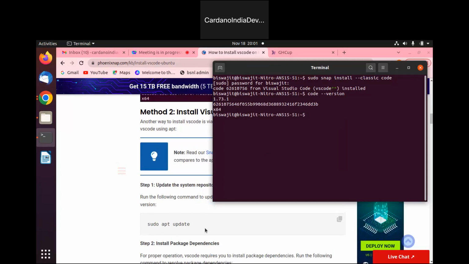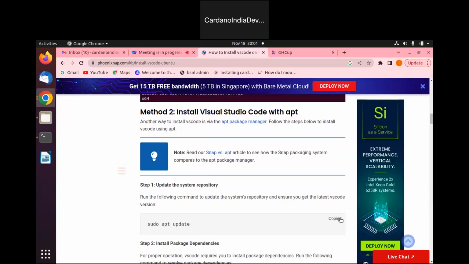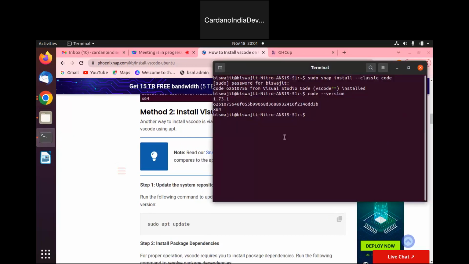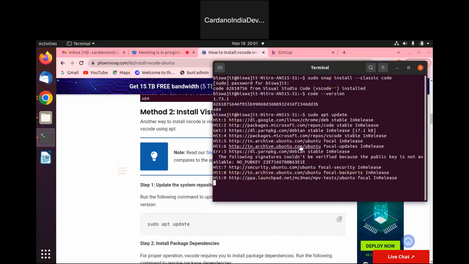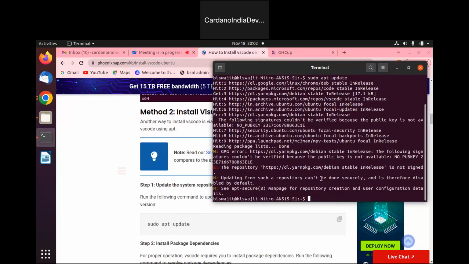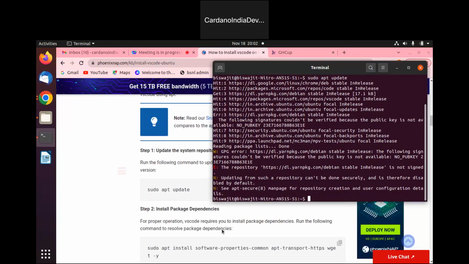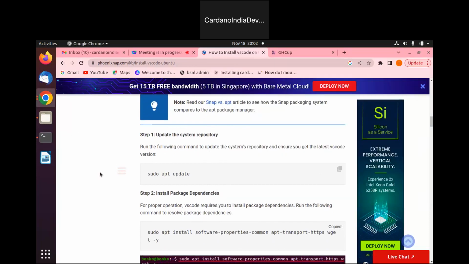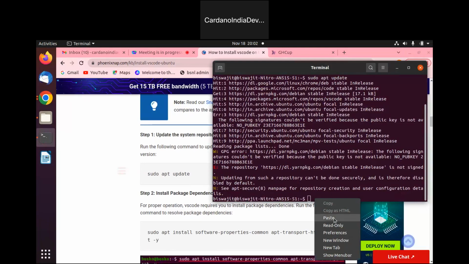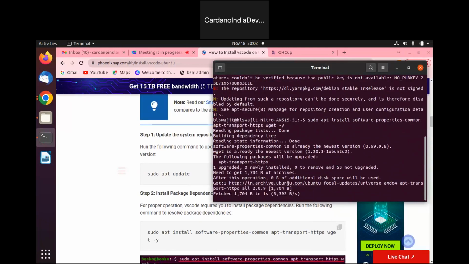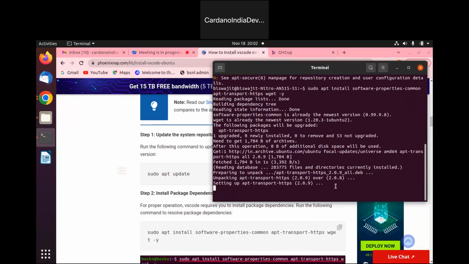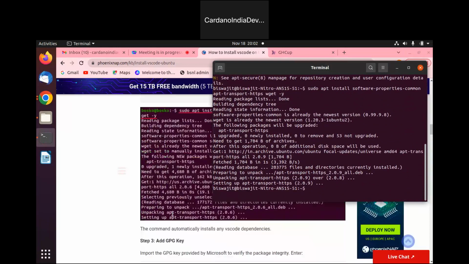Okay. After that, we'll do an update. So you can copy this sudo apt update and click enter. It will update your system according to your new installation. Okay. So next we'll do this package all the dependencies that is required for VS Code. Wait for some time. It will complete the installation.